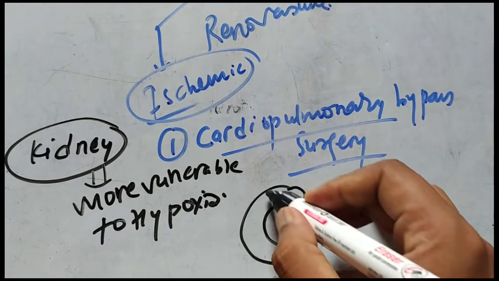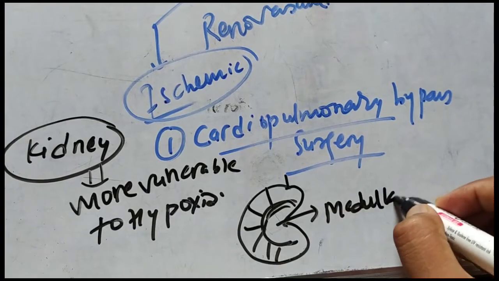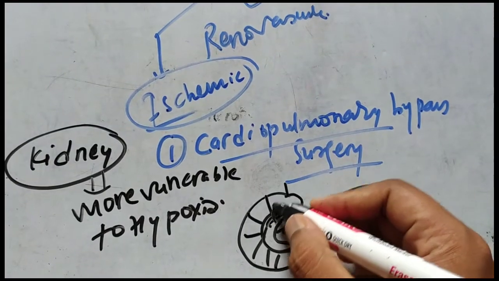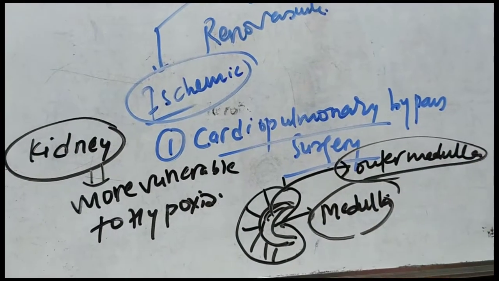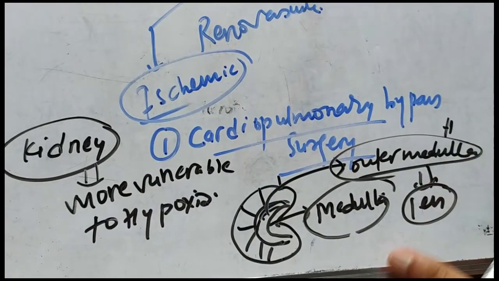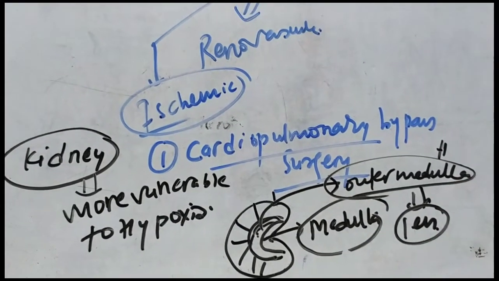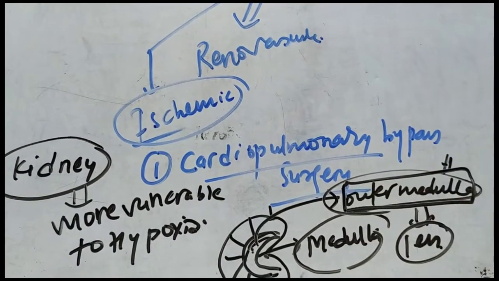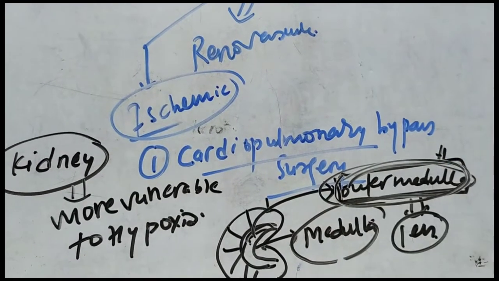The outer part is cortex and the inner part is medulla. The medulla is also divided into two parts, outer medulla and inner medulla. The amount of blood supply in the outer medulla of the kidney is normally less, and whenever any kind of hypoxic insult occurs to the kidney, the first affected part in the kidney is the outer medulla.